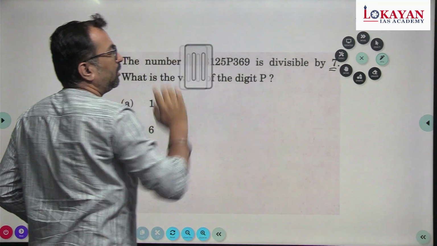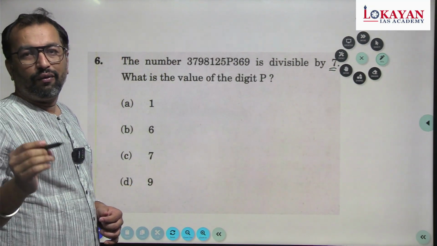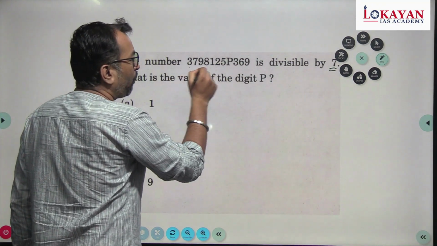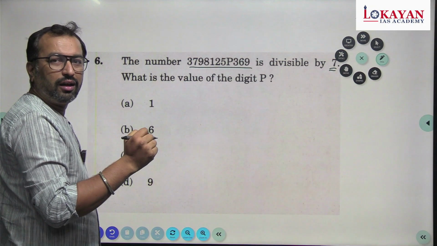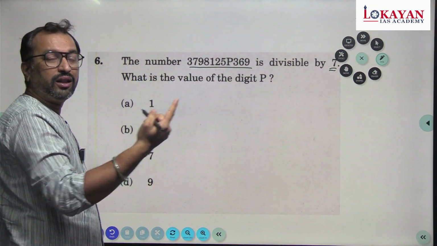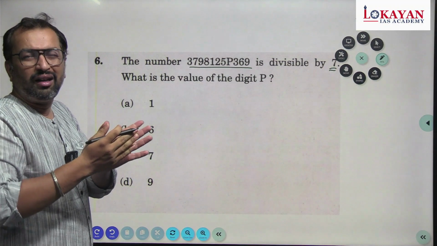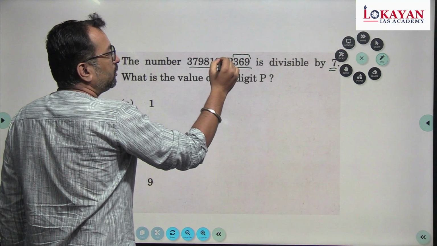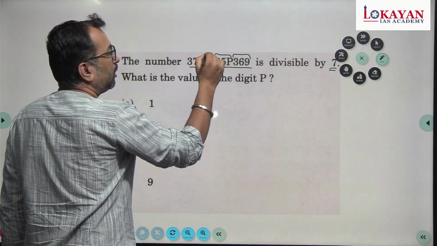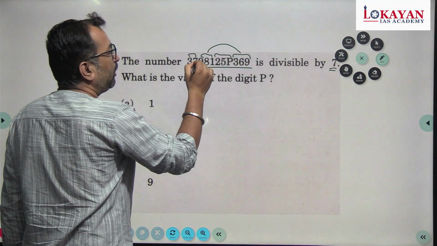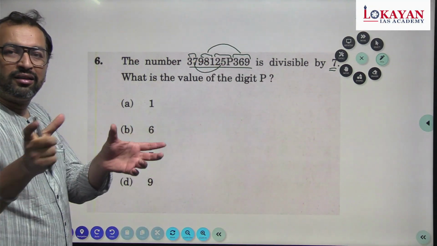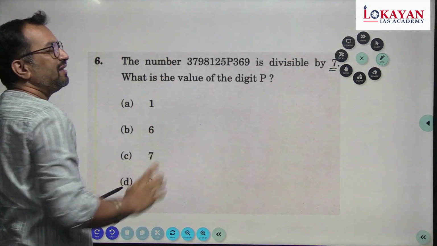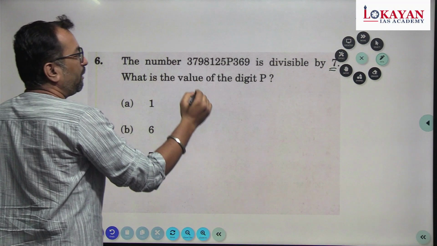So there is a test of divisibility for 7, but again look at the question and look at the options. We have to divide this number by 7, so that we can do it manually without using the test, because the test is going to make it a little complicated. What is the test for 7? That is making groups of 3 digits and then adding the alternate groups and then subtracting the sums. So it is going to be a little complicated.